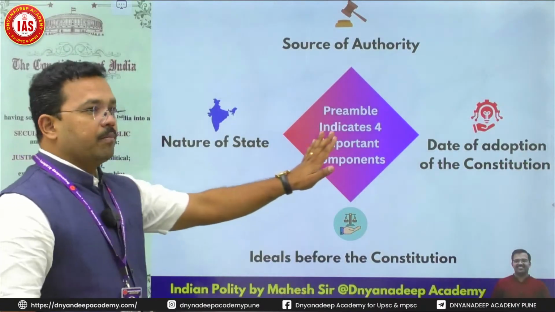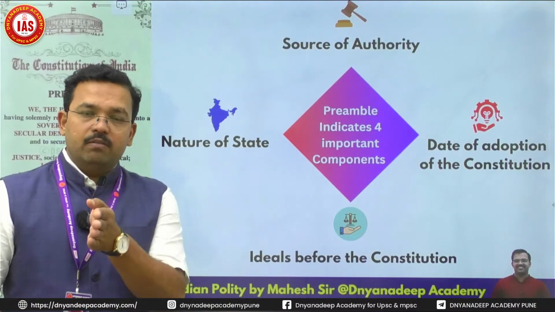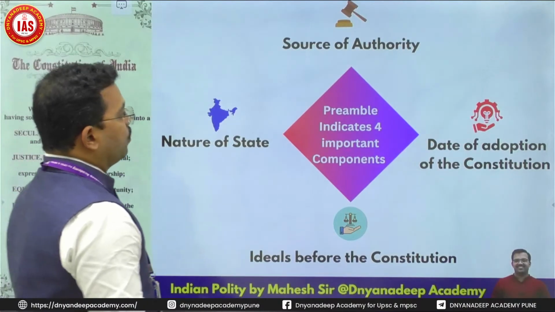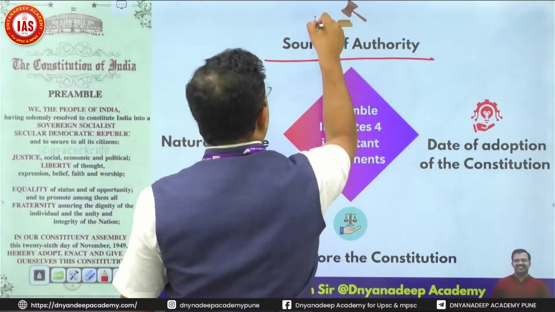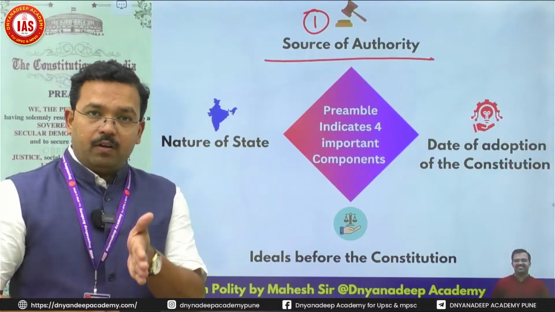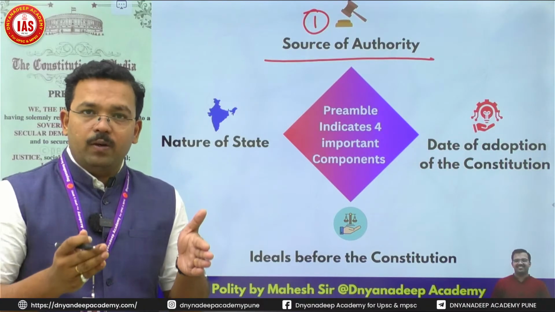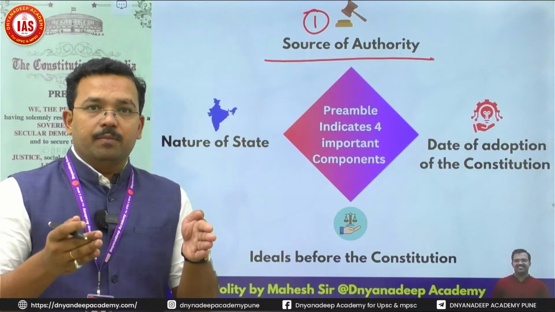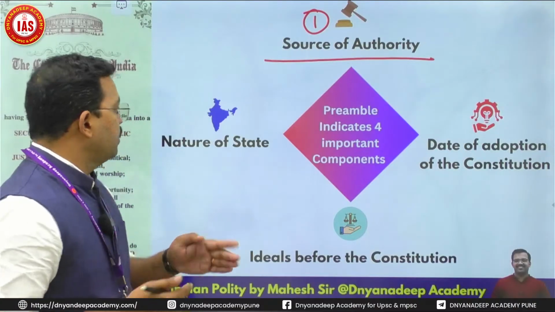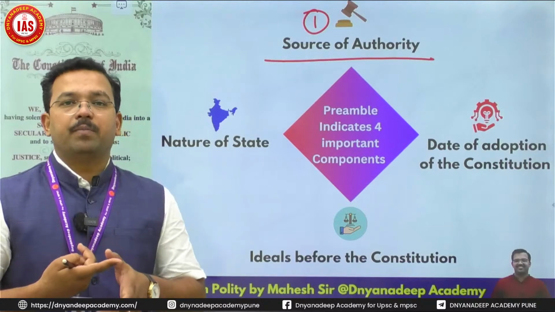When we read the preamble, we come to know four important things. Since it starts with the words "We the people of India," it shows us the source of authority. The source of authority is the people of India. We, the people of India, having solemnly resolved, that is, we have decided to make India into a sovereign, socialist, secular, democratic republic.